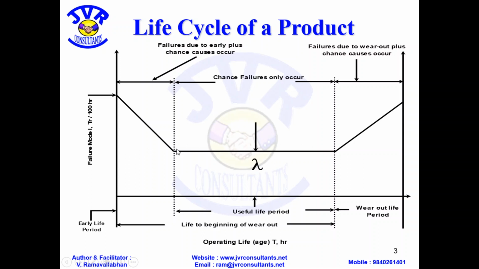When you are designing a product, when you are making trials, initially you will come across many failures. Failure rate may be high. Over a period of time, you will start learning, you will do some iterations, and somehow you make it a success. So here it gets stabilized and some chance causes exist. Occasionally some kind of failure may occur, and later when it gets to the verge of wear and tear, once again more failures start and finally the product ends.